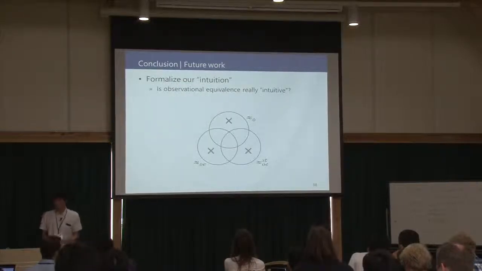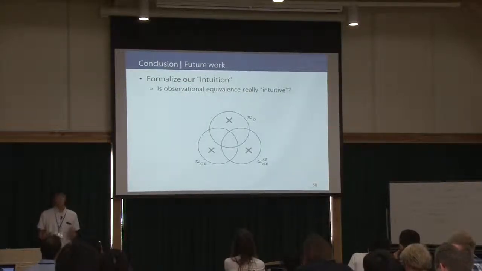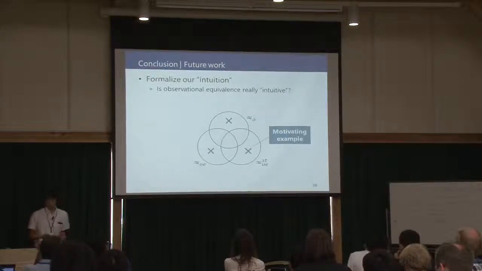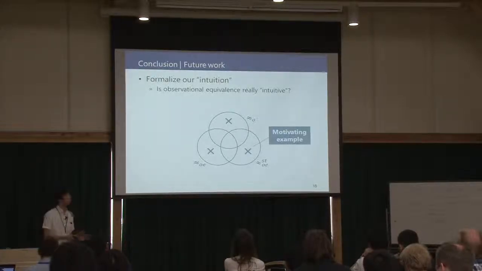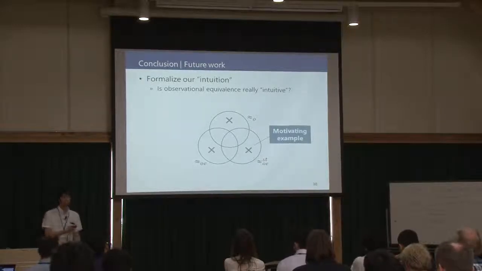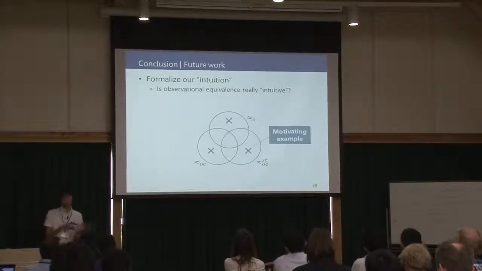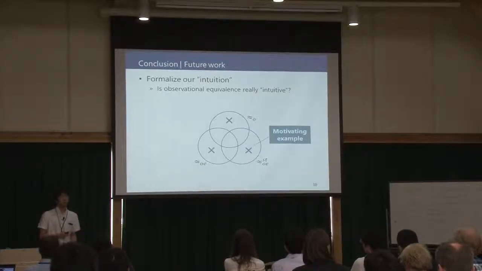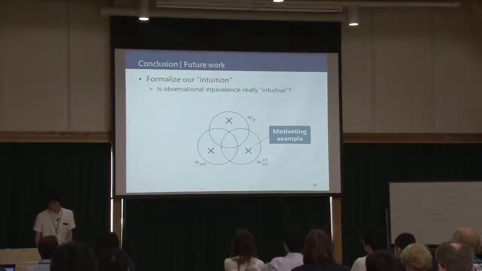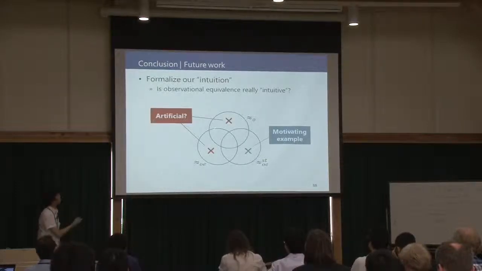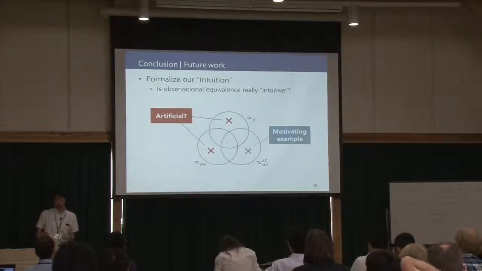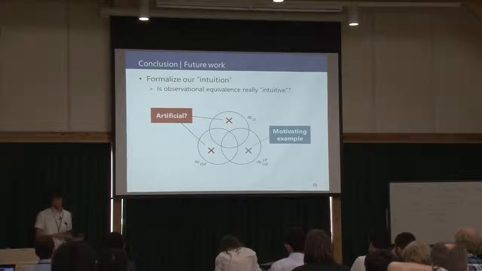So here, the question is, which of the three equivalence relations is really the most intuitive? In the motivating situation, we can say that the observational equivalence with strategies is the most intuitive. But if we consider other situations, it is rarely intuitive. We think that these examples are natural, but it leaves room for argument.